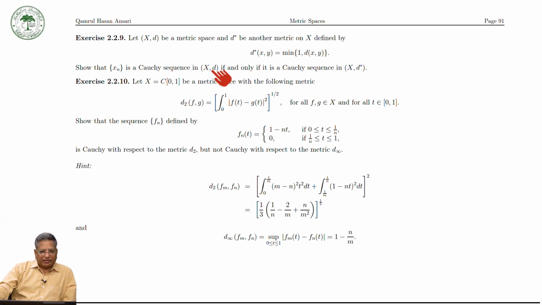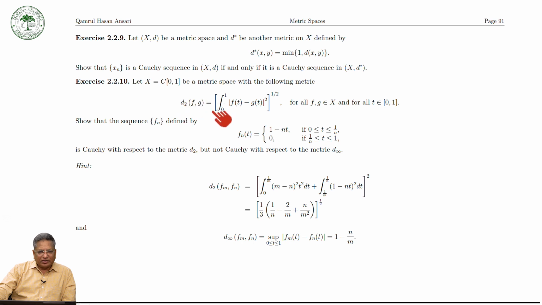I take another exercise where X is equal to C[0,1] with the metric d_2(f, g), which is equal to the integral from 0 to 1 of (f(t) minus g(t)) whole squared, whole raised to the power 1 over 2.